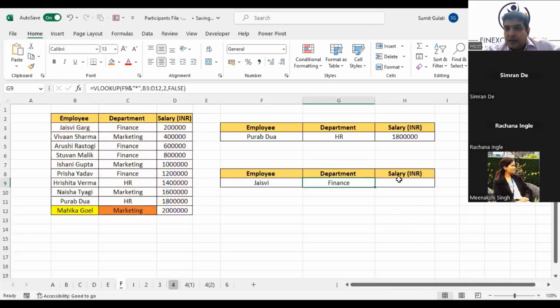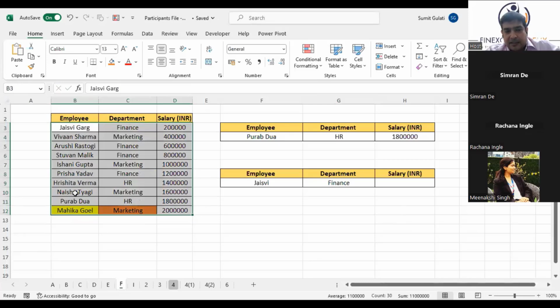So where does the 2 before true come from? This 2 is because we are retrieving the department. If you see, we have selected this array. In this array, this is column index number 1, this is column index number 2. So this is column index number 2.